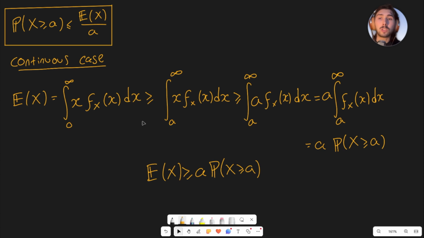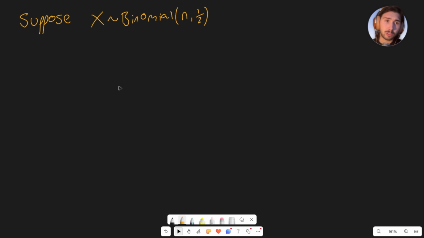Now let's look at an example of how you would actually use this. So let's say that x is a random variable that has a binomial distribution with parameters n and 1/2. You could think about this as tossing a fair coin n times and x counting the number of, let's say, heads that you get.